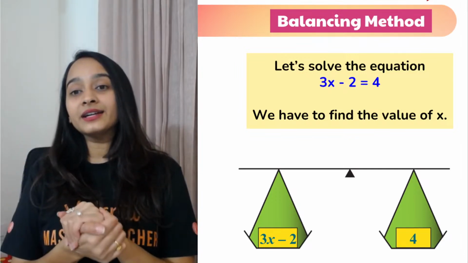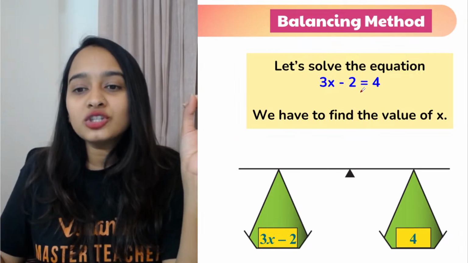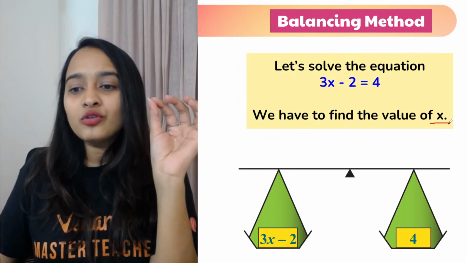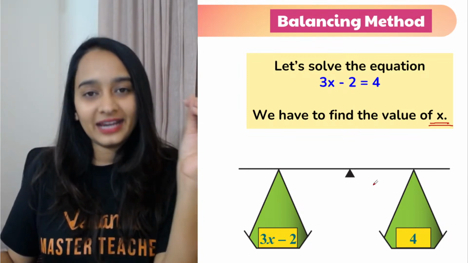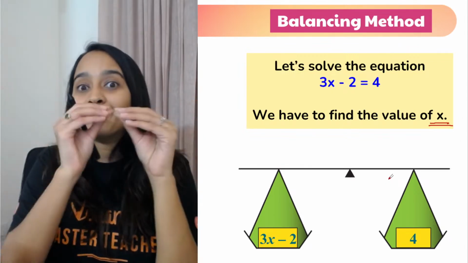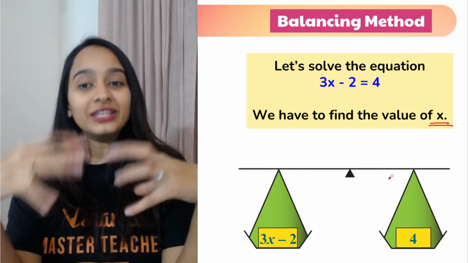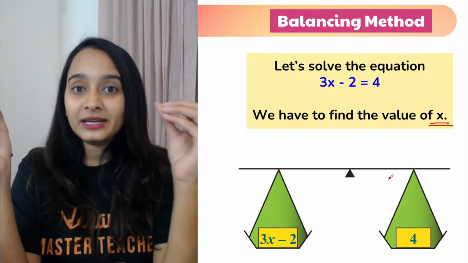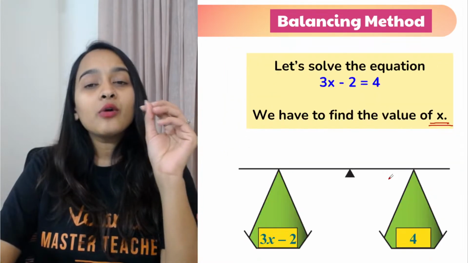Chalo. Now let's learn about the balancing method. Now, I have an equation 3x minus 2 equal to 4. To find the value of x, we have to isolate our x. We have to quarantine our x. What do we mean by quarantine? We all know due to the pandemic, quarantine is separating something so that the infection does not spread, separating the infected person. So here the variable is the infected person. So you have to keep x separately on the left hand side and take everything else on the right hand side. How can we do that?